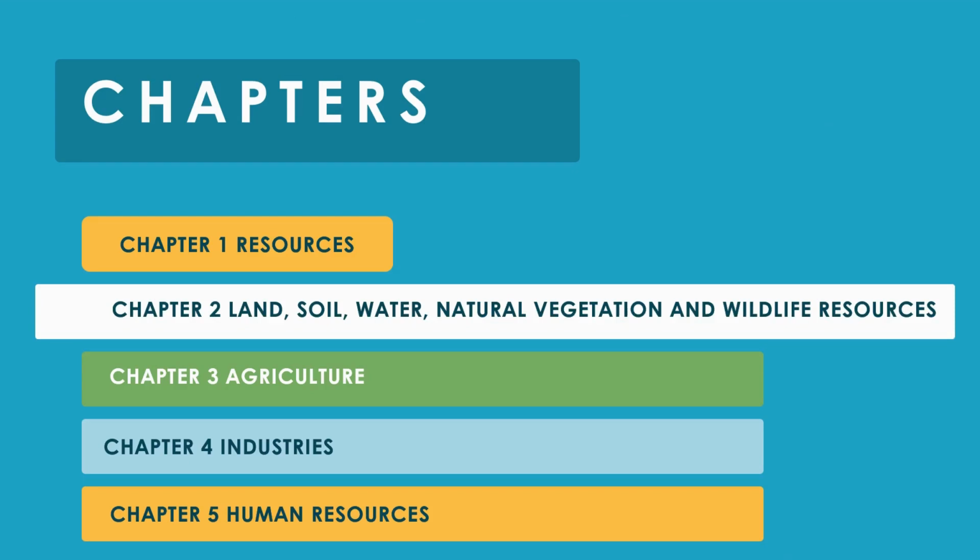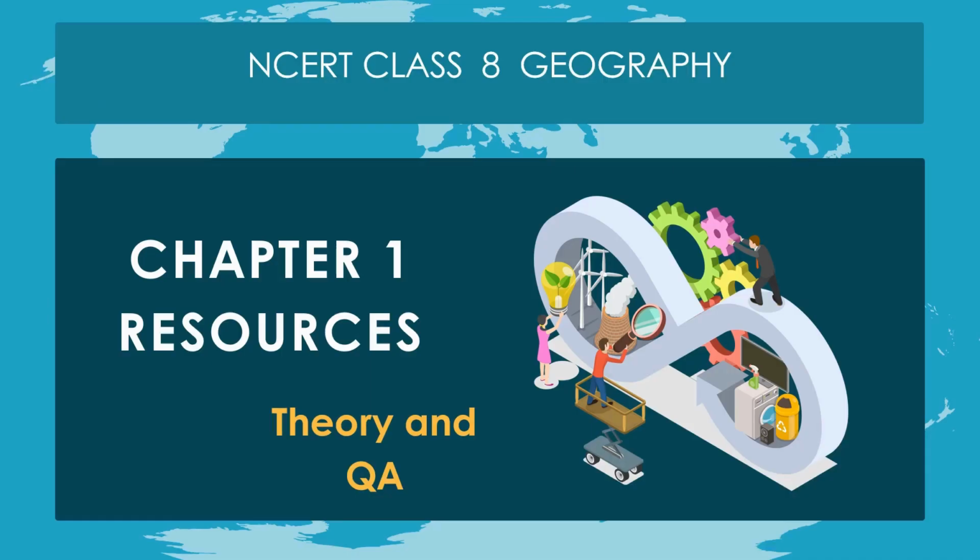Let's go through the chapters. Chapter 1 Resources, Chapter 2 Land, Soil, Water, Natural Vegetation and Wildlife Resources, Chapter 3 Agriculture, Chapter 4 Industries, Chapter 5 Human Resources. In this session, we are going to discuss NCERT class 8 Geography, Chapter 1. The chapter name is Resources. We are going to discuss theory and the question and answers.